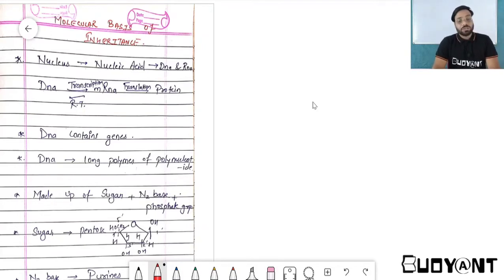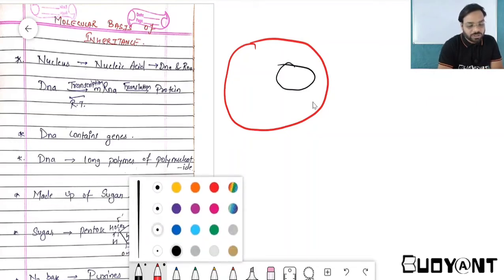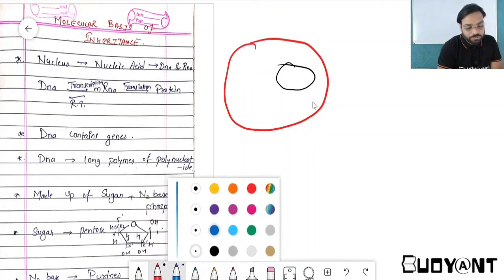So in this chapter we will basically discuss nucleic acids, DNA and RNA. If you have previously learned about the cell, what is a cell? It is the basic structural and functional unit of life, and a cell contains various organelles. One of the organelles is the nucleus, and the DNA will contain your genetic material.